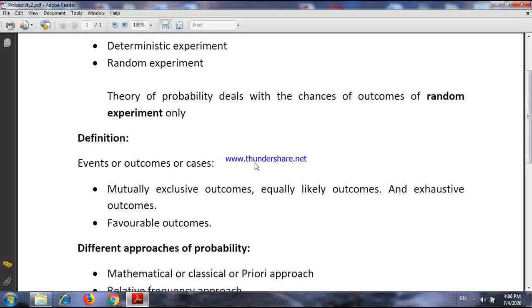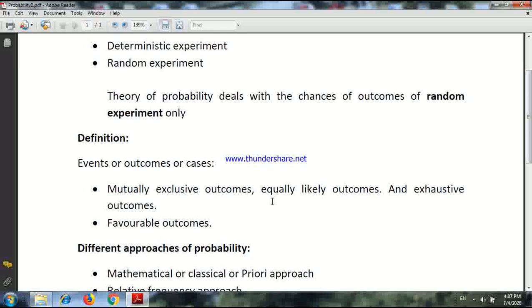Similarly, if we throw a dice, the 6 possibilities or the 6 outcomes 1, 2, 3, 4, 5, 6, these are mutually exclusive to each other. Then equally likely outcomes. If all the outcomes are equally probable to occur, that means if we cannot expect one in preference to other, we say that the outcomes are equally likely.